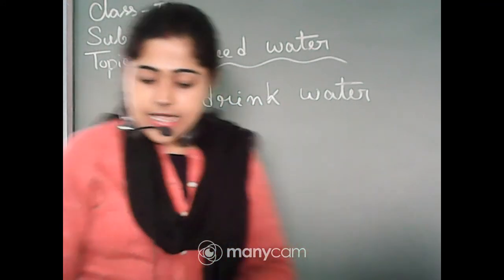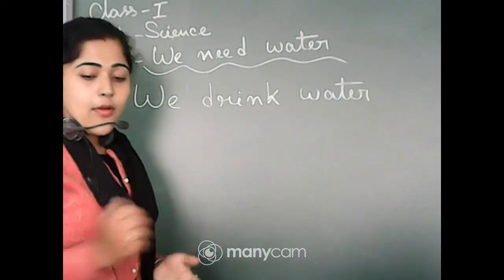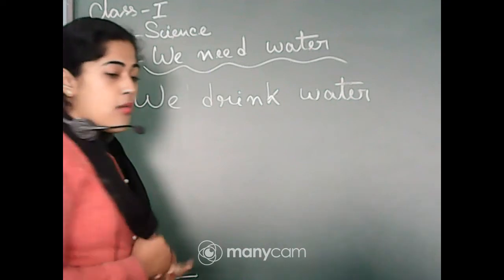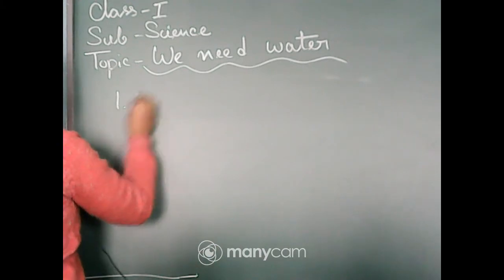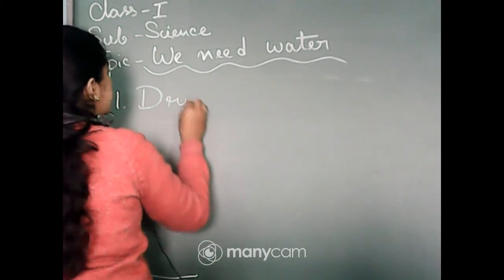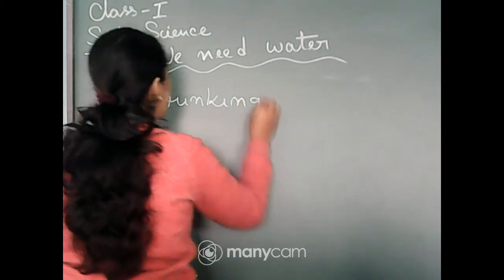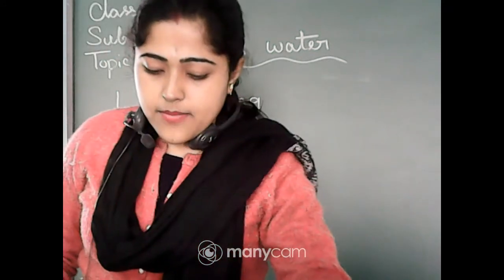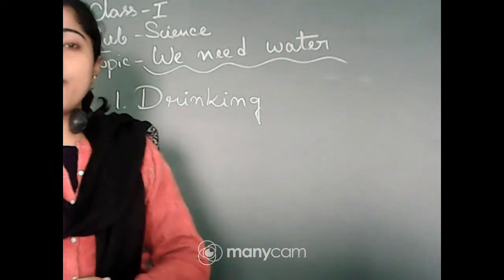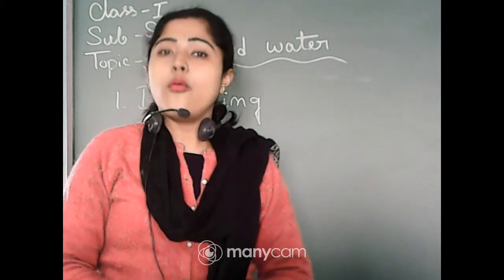Here you can see the first is drinking. The boy is drinking water, so we can write here drinking. In the next picture, a woman is cooking something with the help of water.